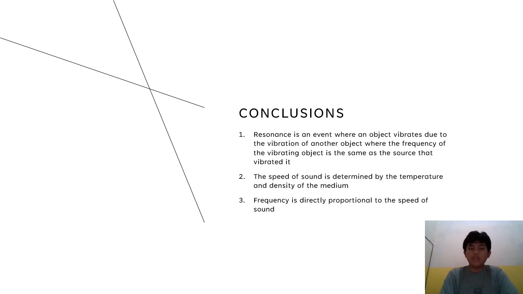So conclusions. The first one. Resonance is an event where an object vibrates due to the vibration of another object where the frequency of the vibrating object is the same as the source that vibrated it. Then the speed of sound is determined by the temperature and density of the medium. And the last one is frequency is directly proportional to the speed of sound.